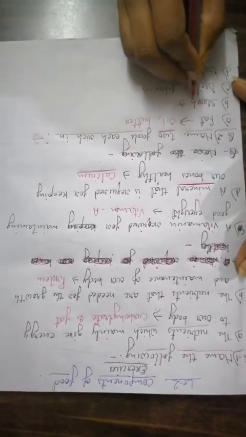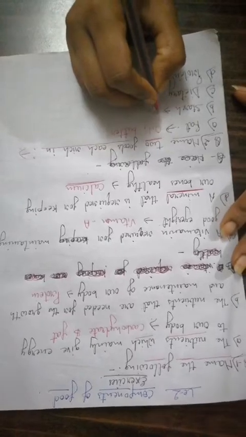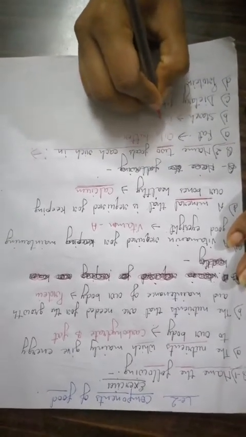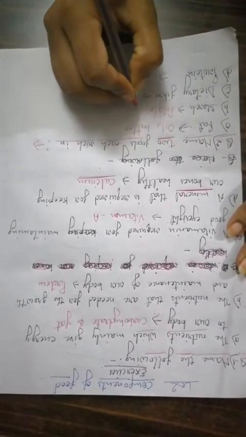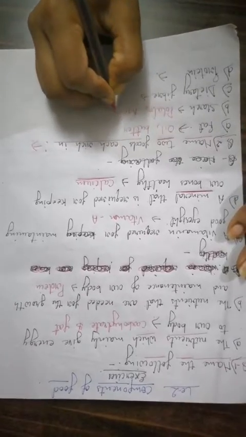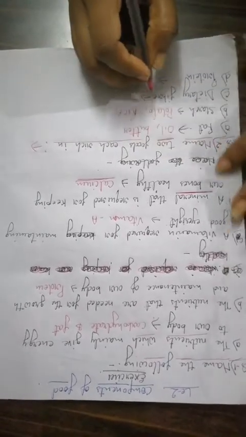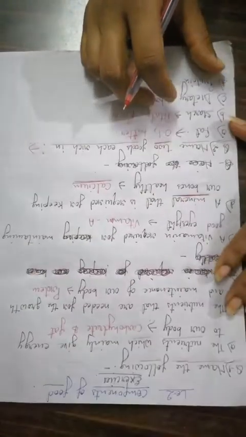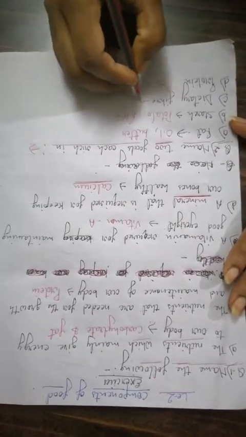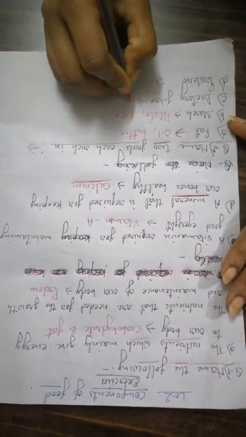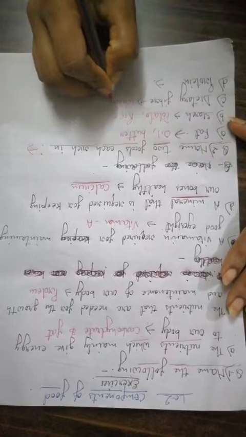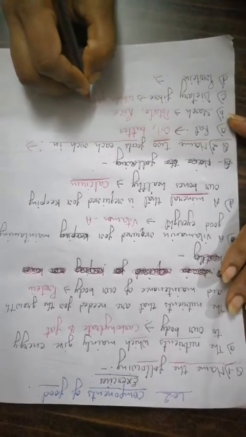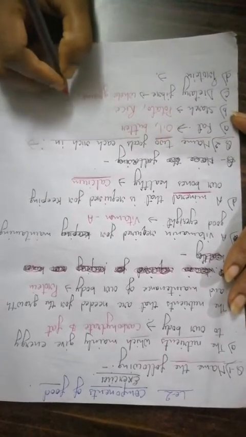Second is starch. Starch is found in potato and rice. Okay, dietary fibers. You know that dietary fibers are found in products made of whole grains and fresh fruit.